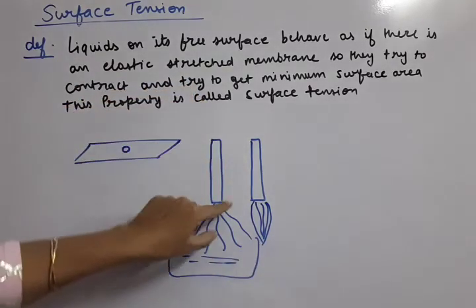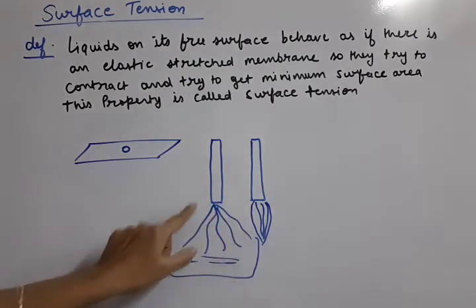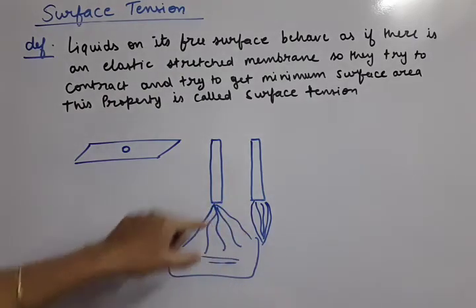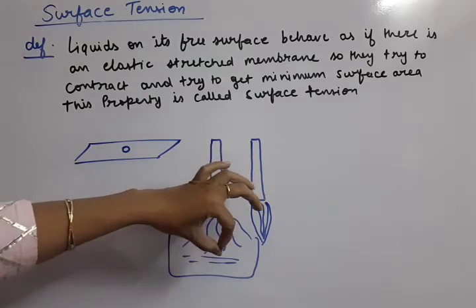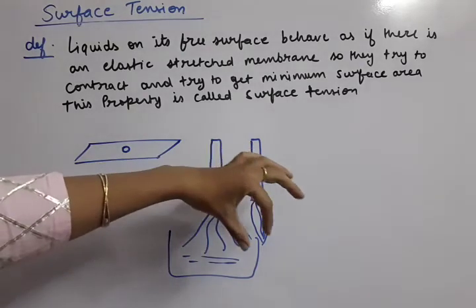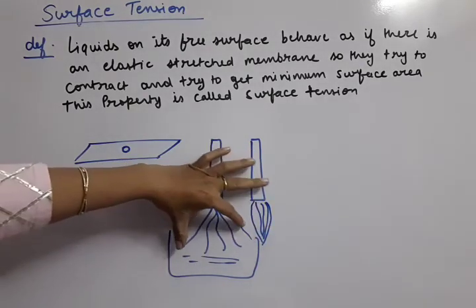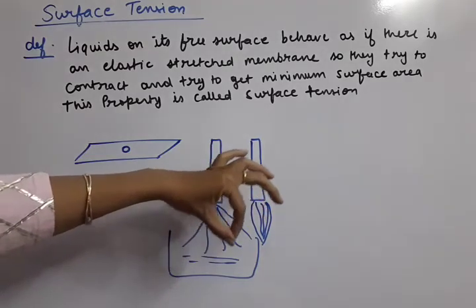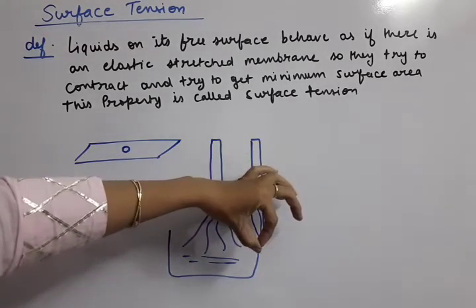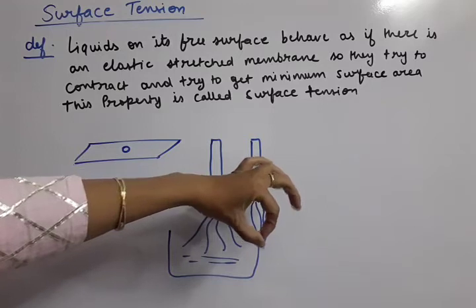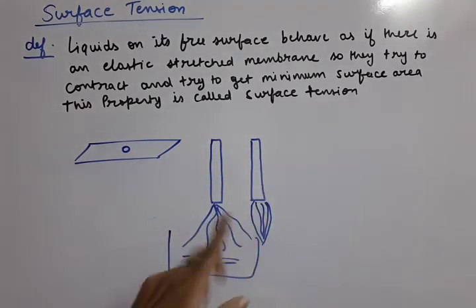What has happened? The liquid has entered in between the hair, and whatever the property of the liquid is, the liquid always tries to contract. That's why all the hair of the brush along with the liquid will contract. So they will be like this. They will stick together. So this has been observed as the second example.